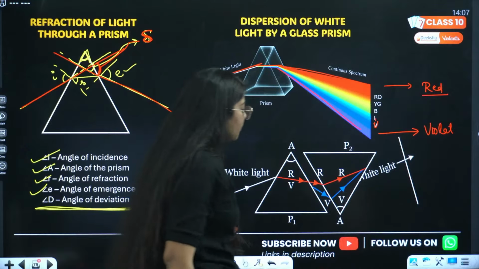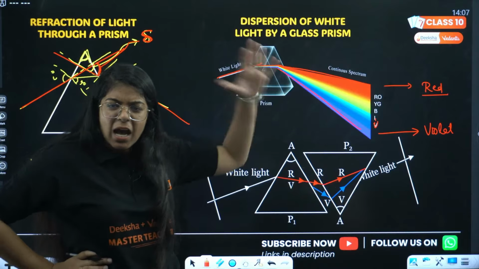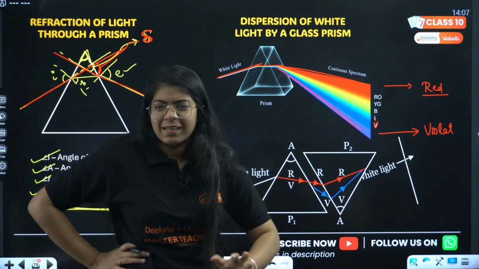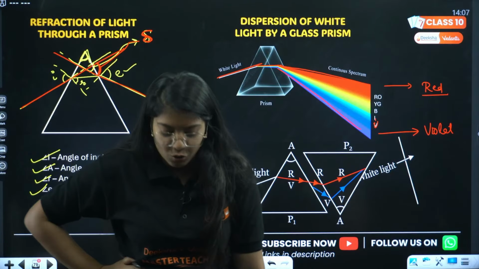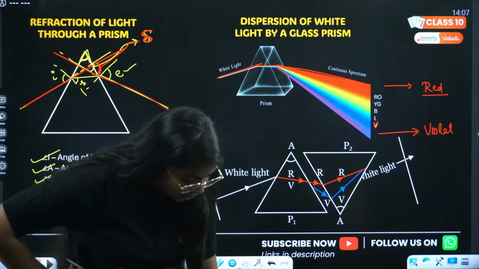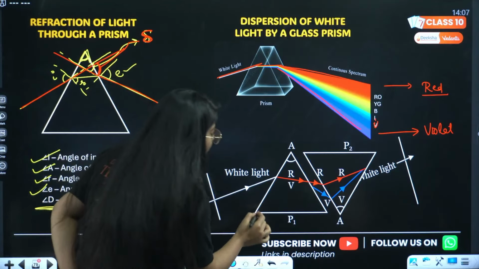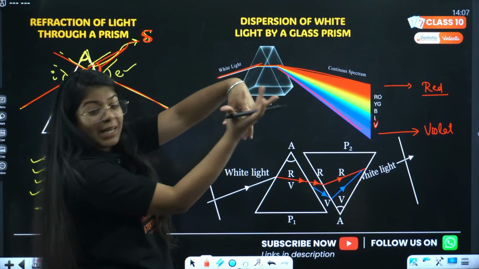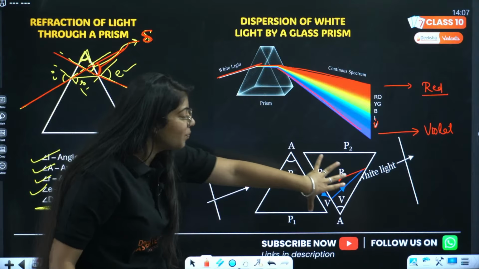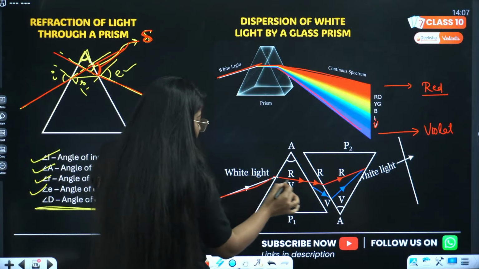Right? Done. Now one day Isaac Newton came and he said, how can you study this easily? You just place a prism and you split the white light into 7 colors. No, I won't let you study this easily. So what did he do? He placed an inverted prism in front of the first prism. White light comes, it splits into 7 colors.